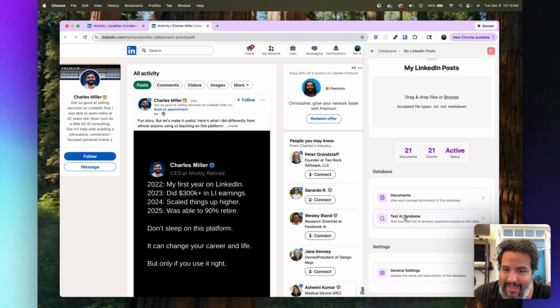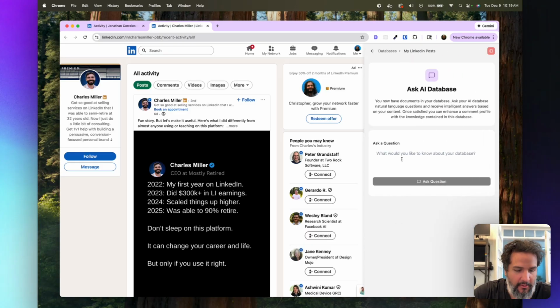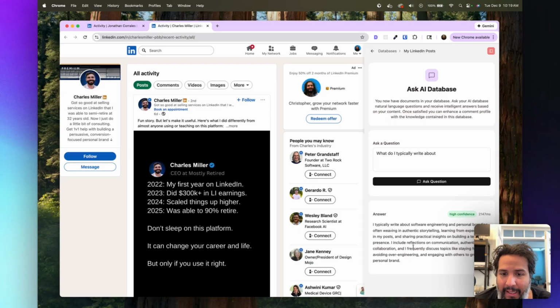And you can actually test this AI database. I'll come in here real fast and ask, hey, what do I typically write about? Just by asking that question, it'll reference it and say, hey, you typically write about software engineering and personal branding, often weaving in authentic storytelling, learning from experiments in your posts, and sharing practical insights.